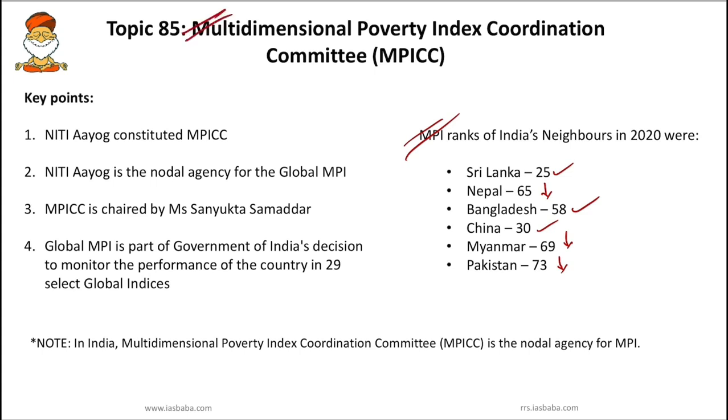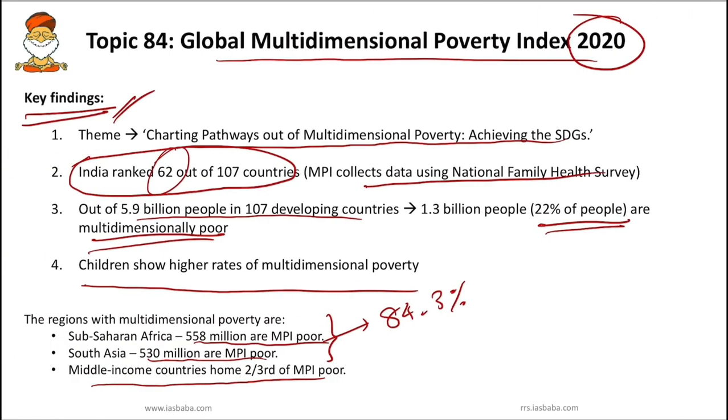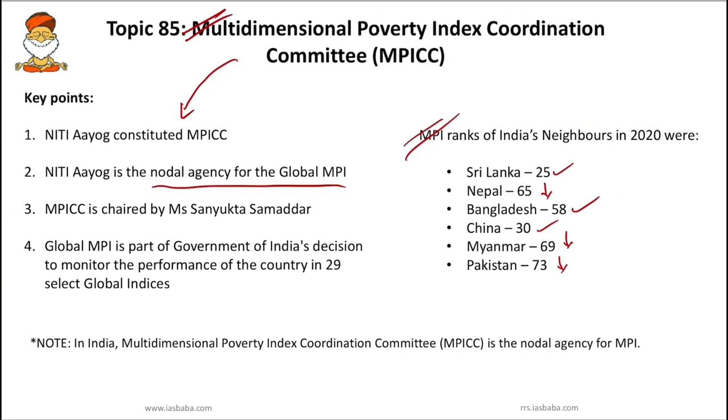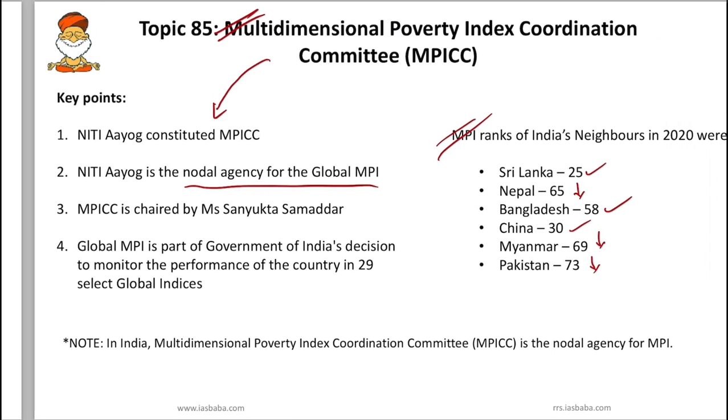Next we will try to understand the Multidimensional Poverty Index Coordination Committee. This committee was in the news because Niti Aayog constituted it. Niti Aayog is the nodal agency for the Global MPI, that is Global Multidimensional Poverty Index. You have to know Niti Aayog has been assigned the responsibility of leveraging the monitoring mechanism for the Global MPI.